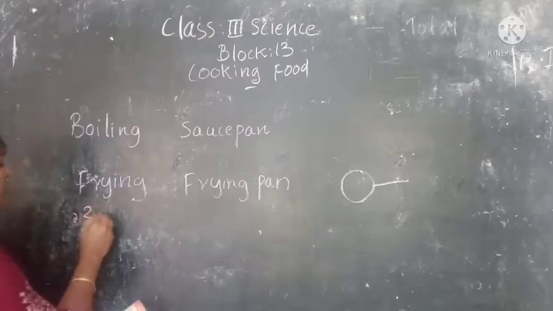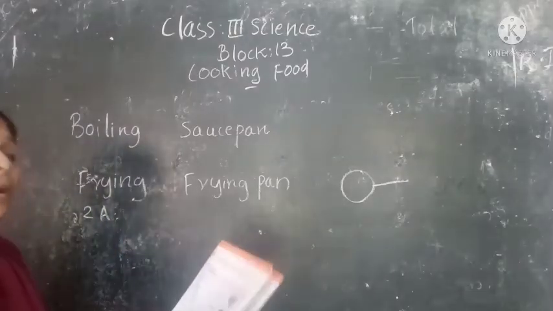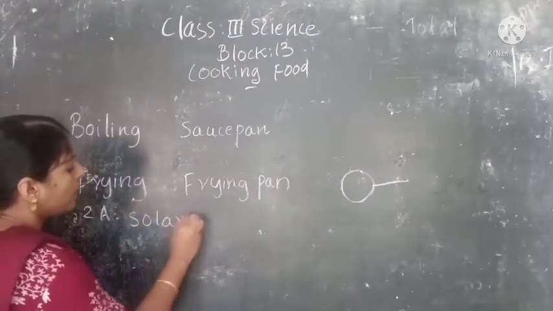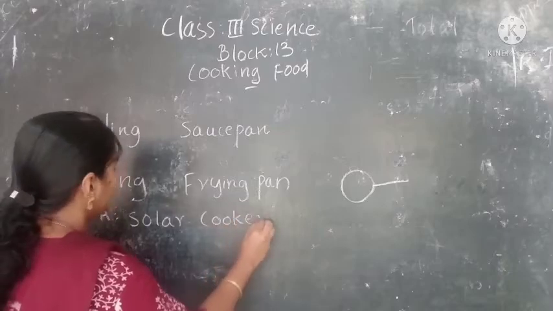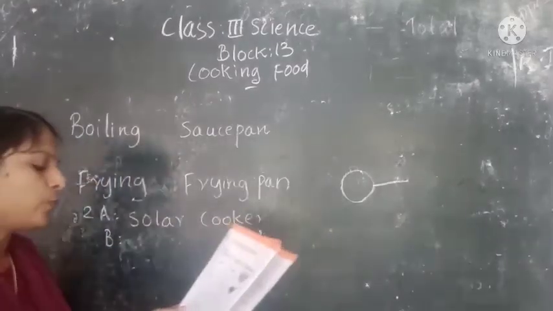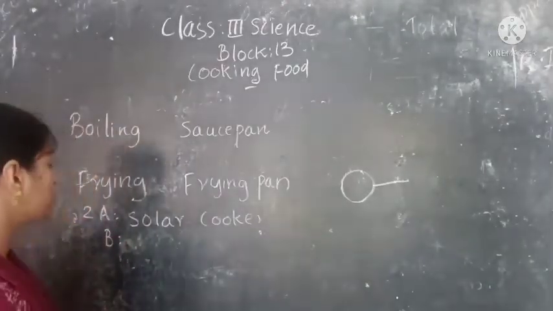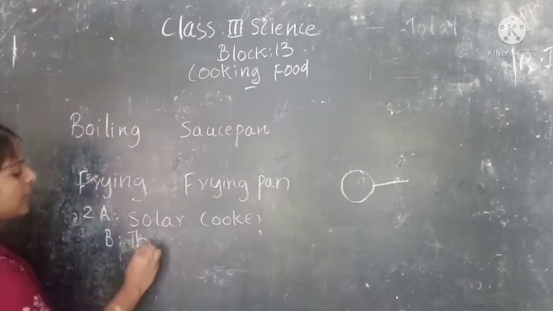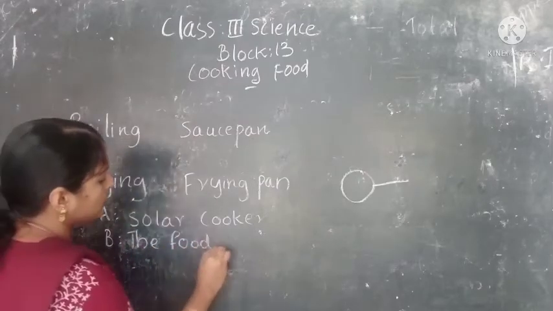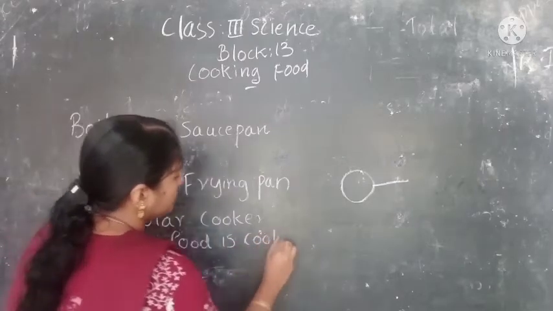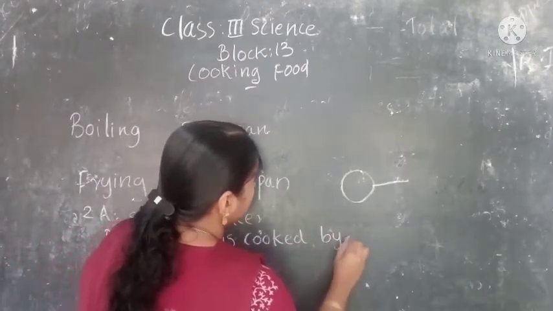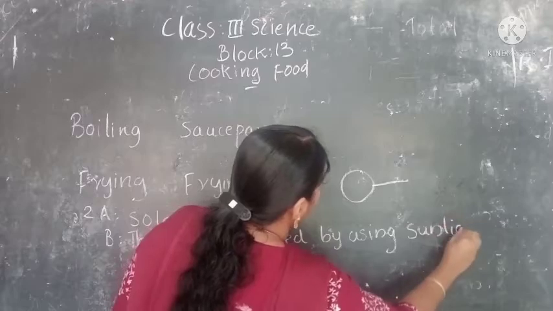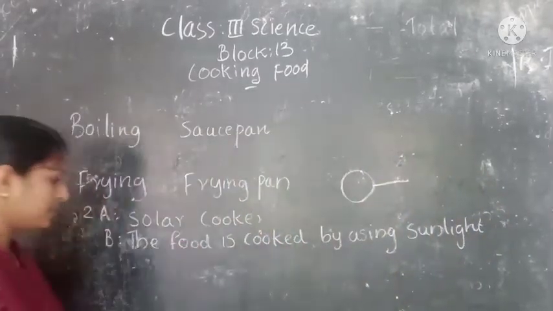Then second one is name the cooking appliance. Which cooking appliance is this? Yes, it is solar cooker. How is food cooked in this appliance? Yes, the food is cooked by using sunlight. Solar cooker, the food is cooked by using sunlight. Okay.